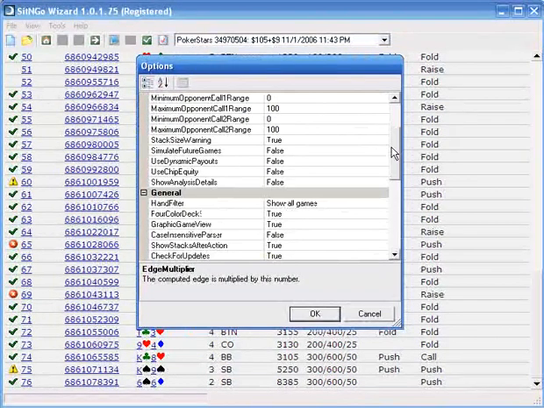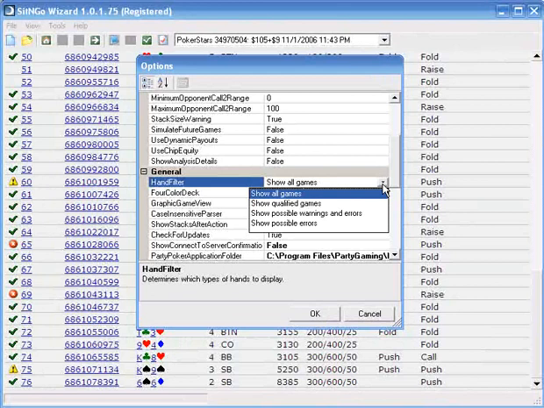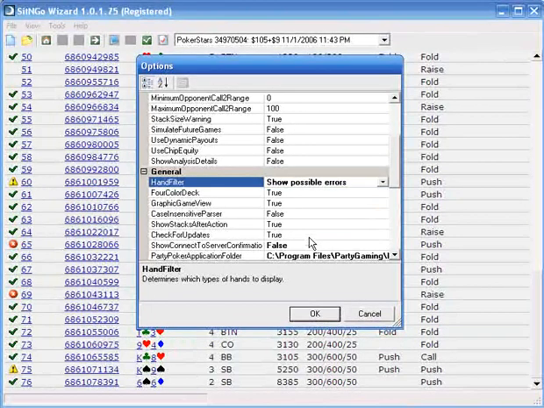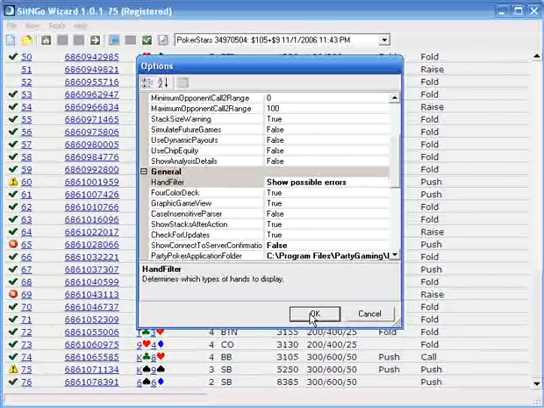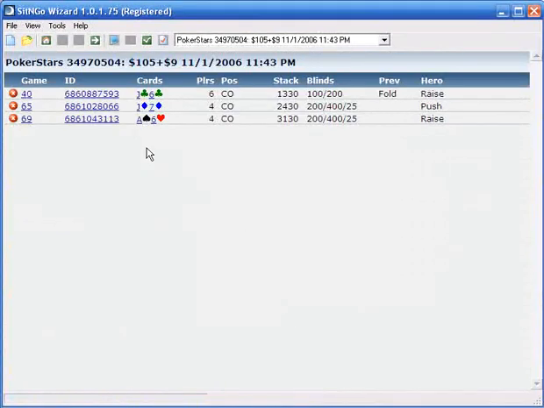And what I personally do is I go to Show All Games, so this is under Options, General, Hand Filter, and I only show possible errors. And what that's going to do is give us a lot fewer hands to wade through. So after you get used to this, that's definitely something to consider.